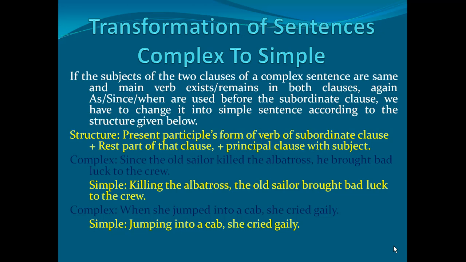Okay? Next one, complex. When she jumped into a cab, she cried gaily. Jumping into a cab, she cried gaily. So, what have we done here? We have just used the present participle form of the verb at first. Okay? Then the rest part of the first clause or subordinate clause, then comma, then principal clause with subject. I think all of you will be able to do it easily and successfully.